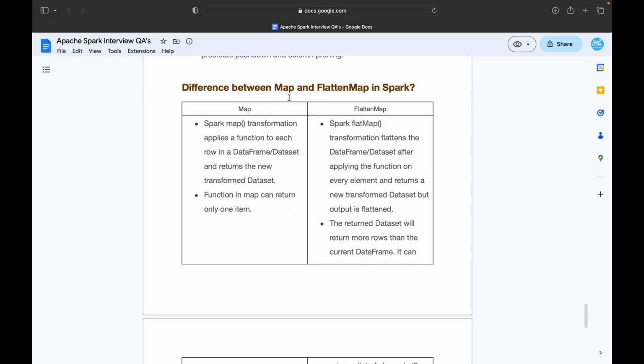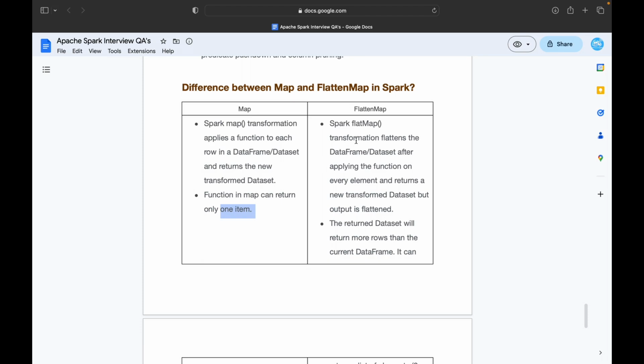So the next is the difference between map and flatMap in Spark. Spark map transformation applies a function to each row in the data frame or in the dataset and returns a new transformed dataset. It means the function in map can return only one item. So if one transformation is applied to one row, the result will have one item. So it will be 1 to 1.